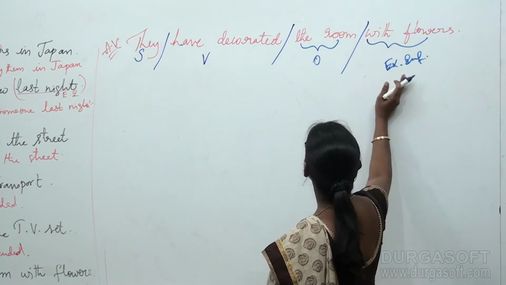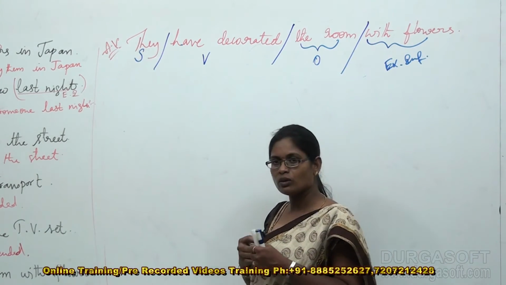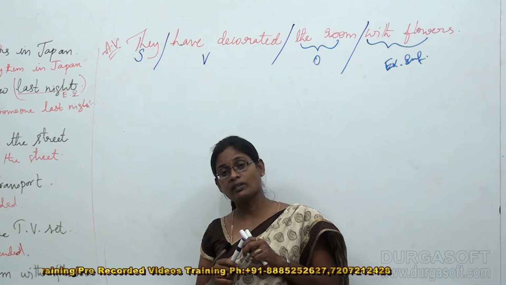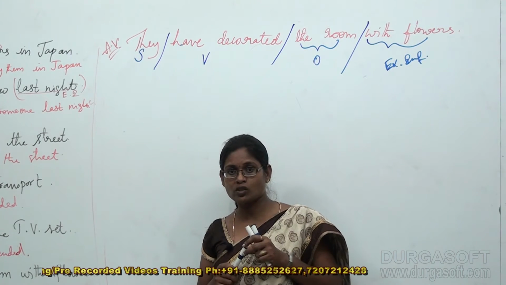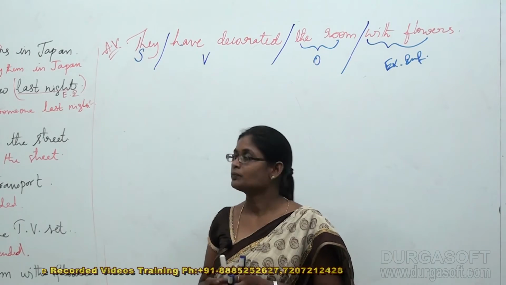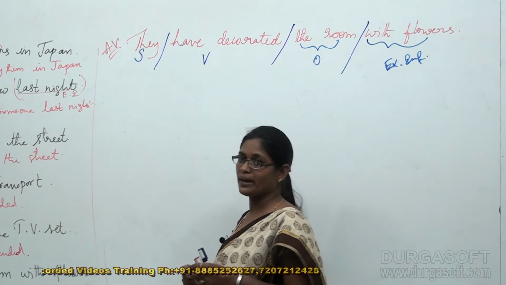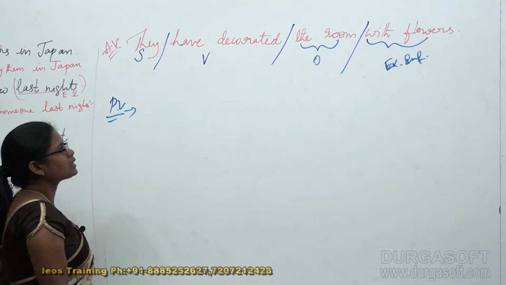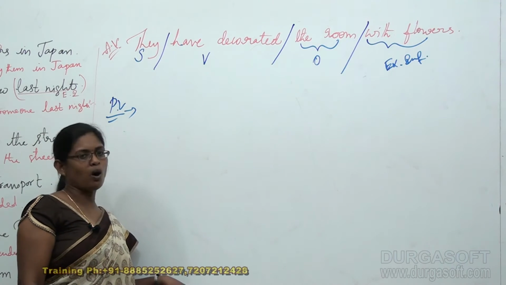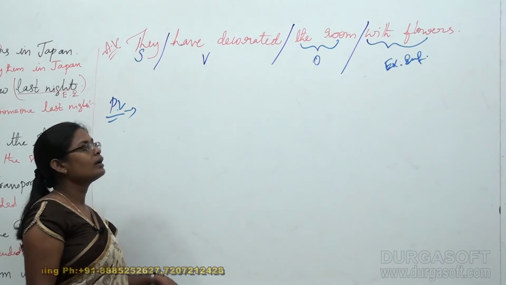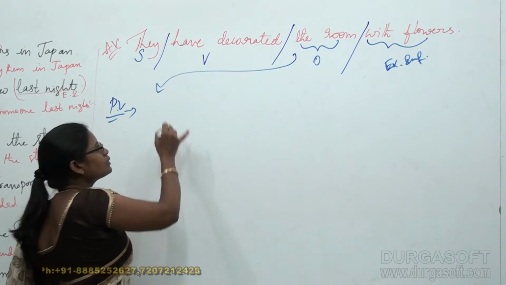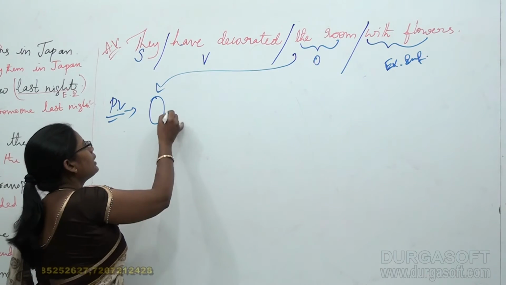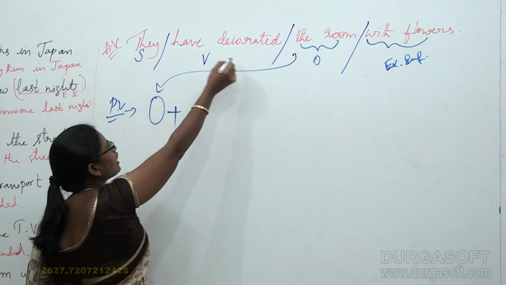They have decorated the room with flowers. We know that the room was decorated, but with what? With flowers. So that is going to be our extra information. Okay. Now let us give an appropriate passive voice structure for the given sentence. You have to pick up from the object. Where is the object? Yes, it is the room. Begin your passive voice with the object plus have decorated.